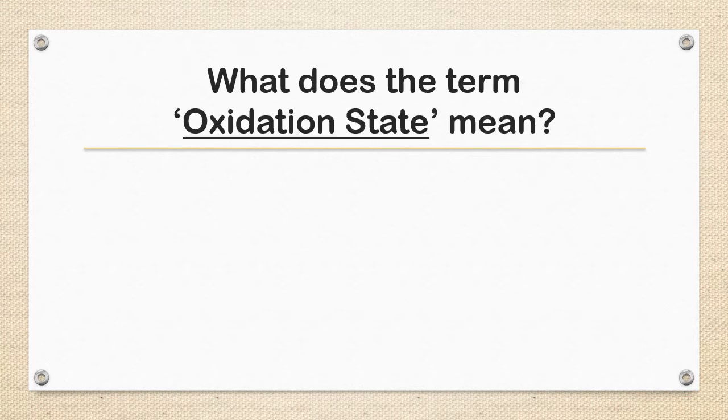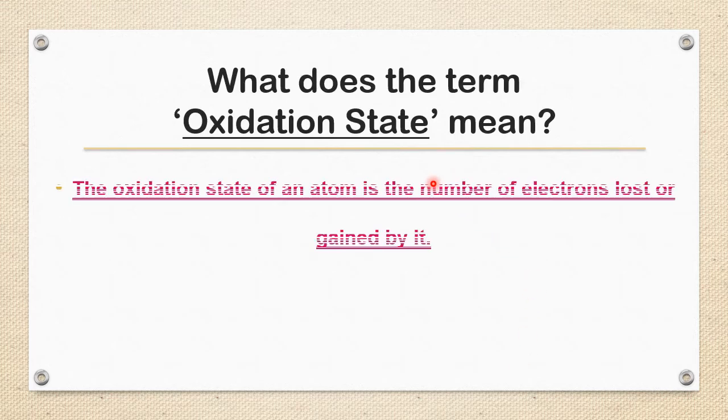Now, what does the term oxidation state mean? One more new word. The first word was valency. Now we are discussing the second word, oxidation state. The oxidation state of an atom is the number of electrons lost or gained by it. For example, sodium 2,8,1 wants to lose one electron and becomes Na+.